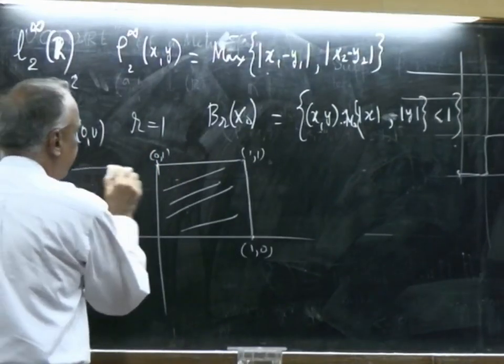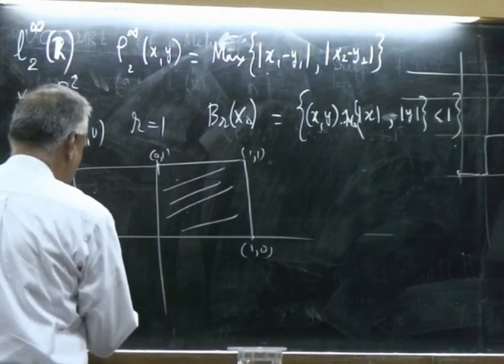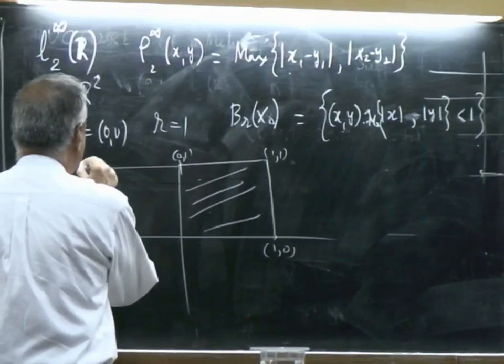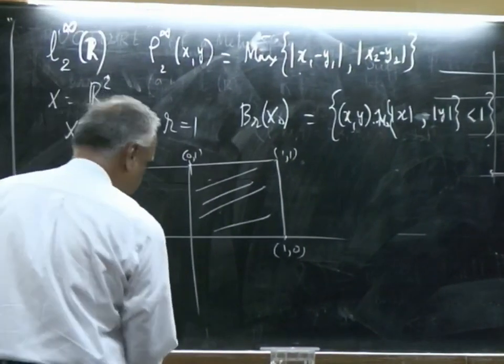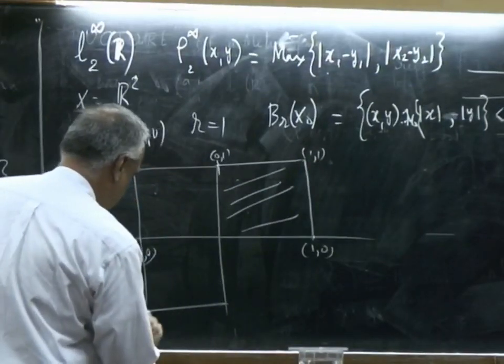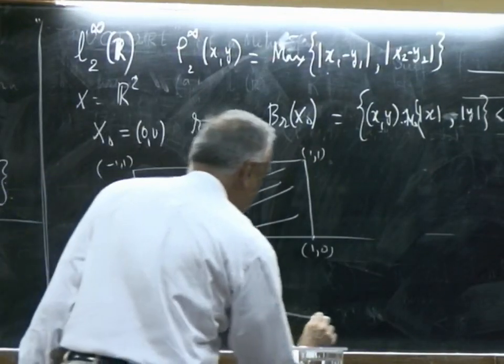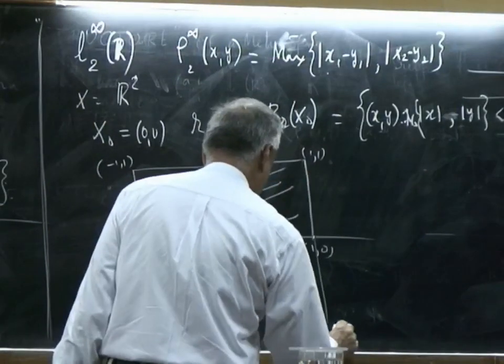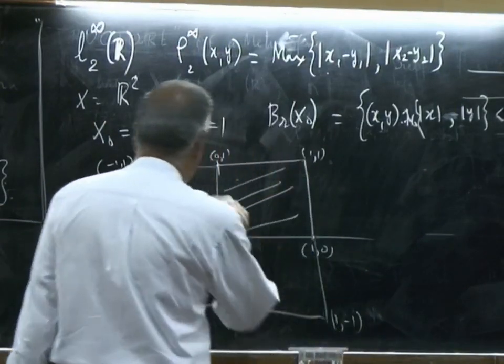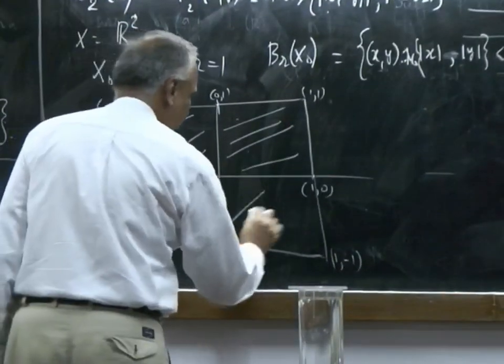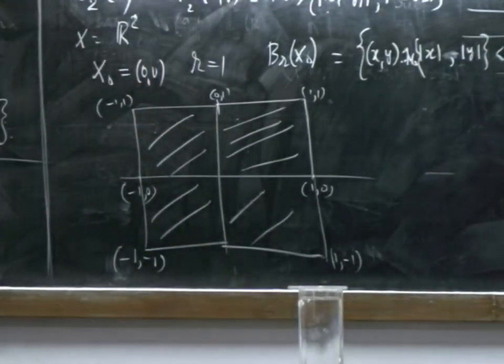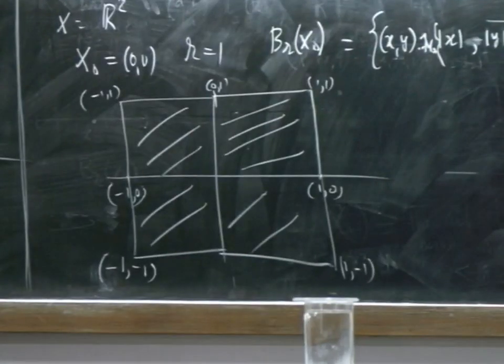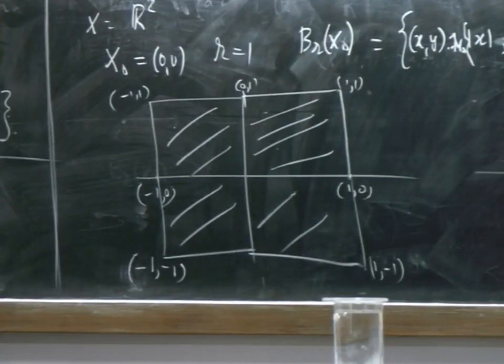Now, on this side again the same picture will repeat. This will be (minus 1, 0), this will be (minus 1, 1), and this will be (minus 1, minus 1), and that will come to 1. So, this square will be the circle. This is squaring the circle. They say you cannot square the circle. There is a famous problem in mathematics. Can you square the circle? Well, you can square the circle if you change your metric. The circle became a square now.